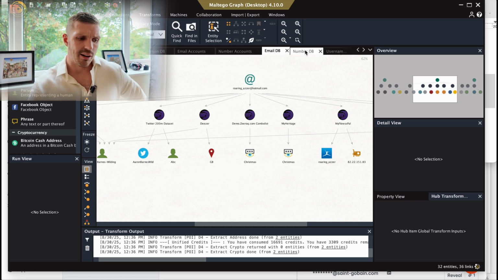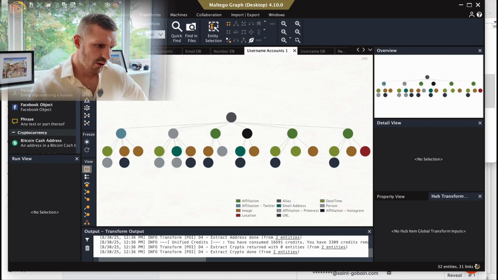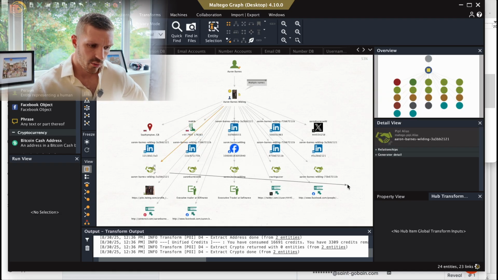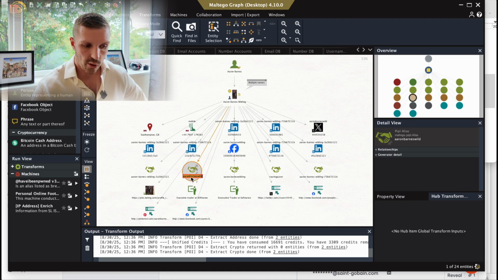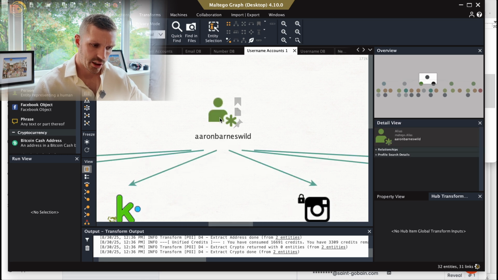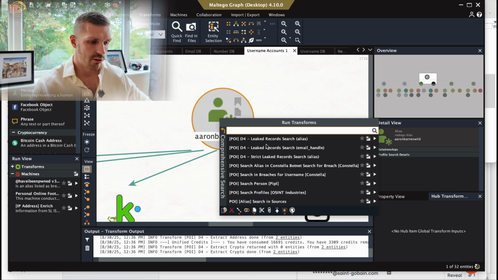And then the same for the numbers, do the data breach searches. The final search we do, and I'm going to showcase this. On the first search, we got a load of usernames. So we want to do a similar search to the online accounts, and we want to reuse that same tool called OSINT.industries. I've taken this one because I know it's linked to other ones, but you can do it for all the usernames, which obviously is the best thing to do. I'm going to plug it in here. Same search. Person of interest, comprehensive search, OSINT.industries.